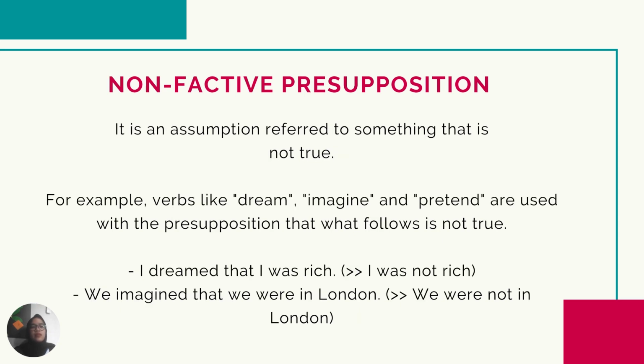The next is non-factive presuppositions. It is an assumption referring to something that is not true. For example, verbs like dream, imagine, and pretend are used with the presupposition that what follows is not true. And the example is, "I dreamed that I was rich," so it presupposes that I was not rich. And another example is, "We imagined that we were in London." It presupposes that we were not in London.